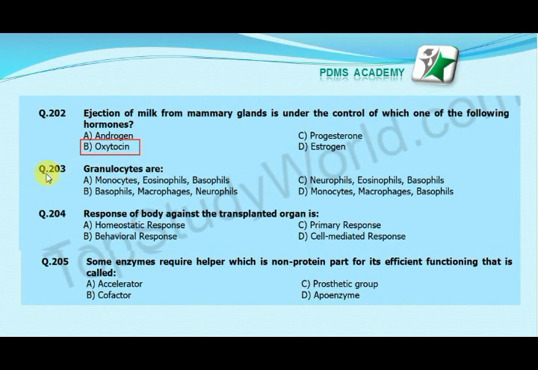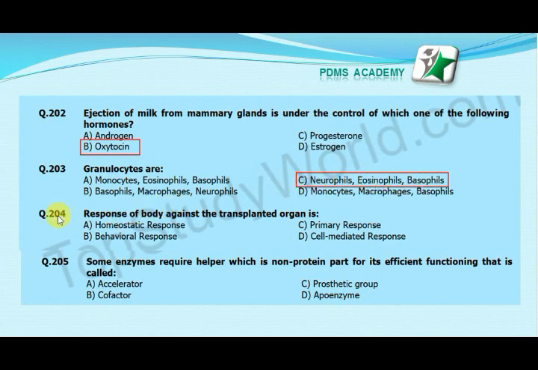Our next MCQ is: granulocytes are option A, monocytes, eosinophils, basophils; option B, basophils, macrophages, neutrophils; option C, neutrophils, eosinophils and basophils; option D, monocytes, macrophages and basophils. Our correct answer is C, neutrophils, eosinophils and basophils. Remember this by the mnemonic NEB, NEB.